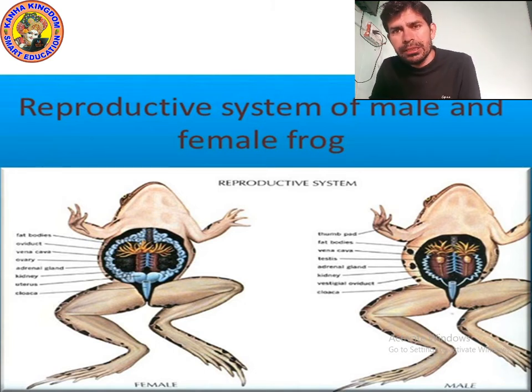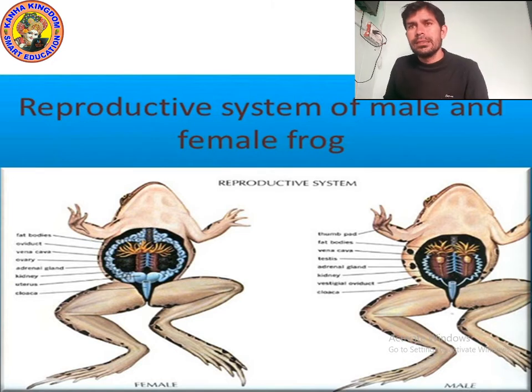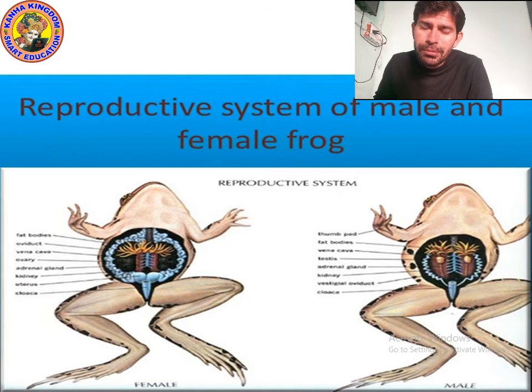Yes, the cavity is more in female frog, but the cavity is less in male frog. Okay, so both have fat body. But first of all, let's talk about the body of female frog.